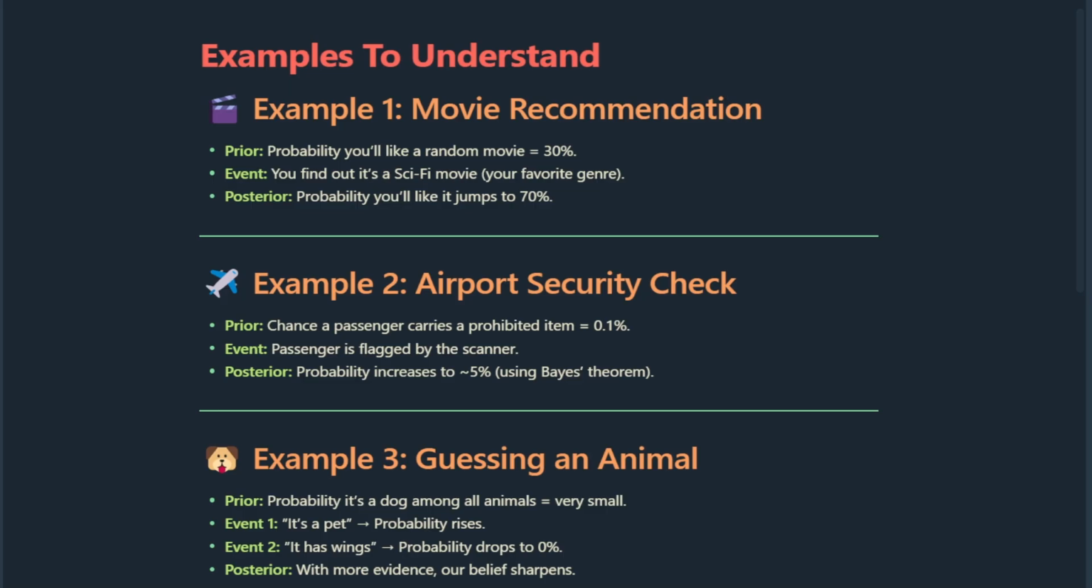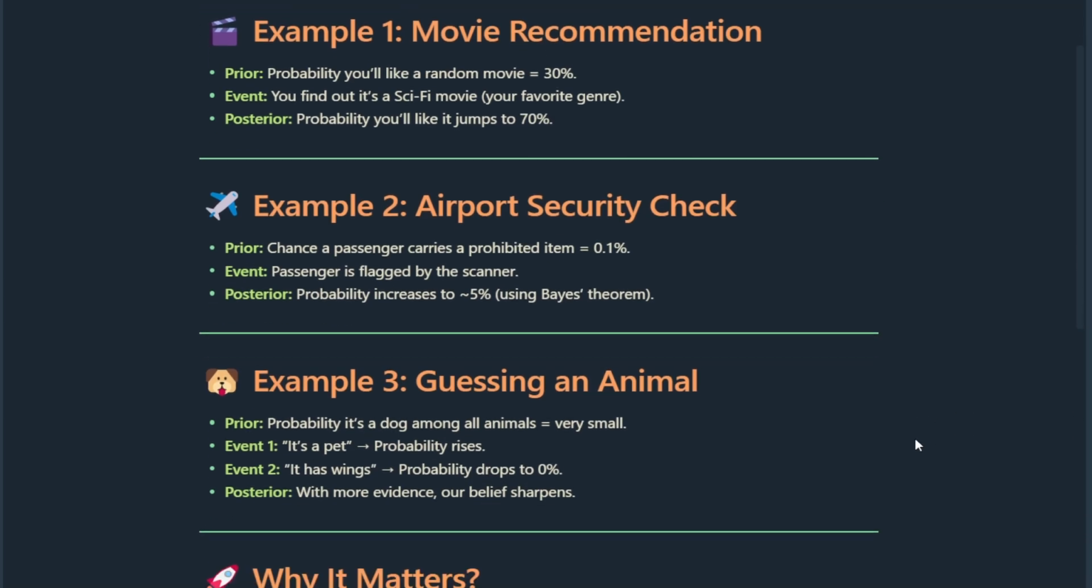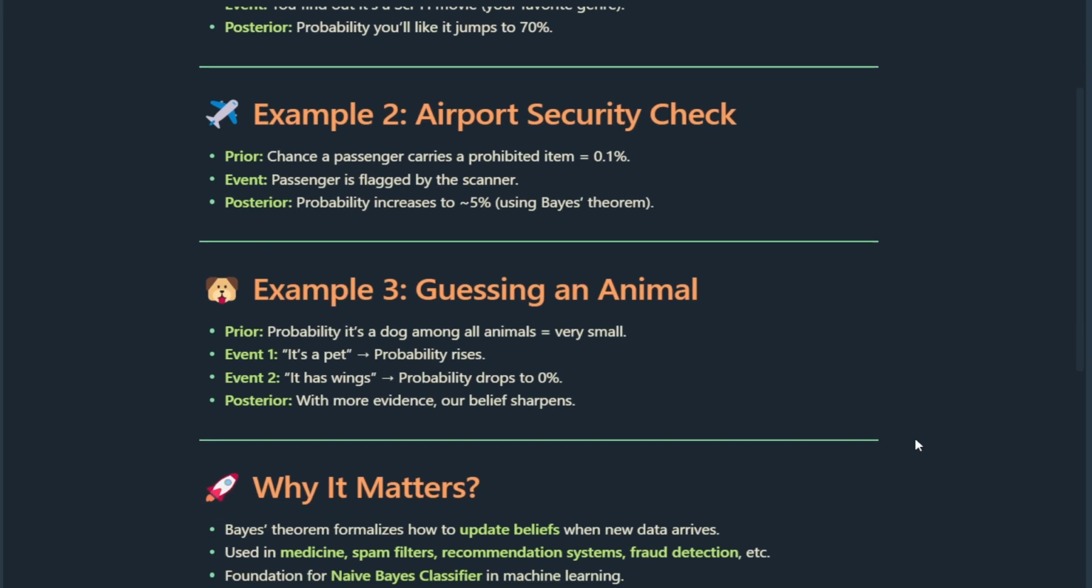Example 1. Movie recommendation. Suppose the chance that you will like a random movie is about 30%. That's your prior belief. Now you find out the movie is sci-fi, which happens to be your favorite genre. That's new evidence. So your belief updates and the probability you will enjoy it jumps up to 70%. That's the posterior.